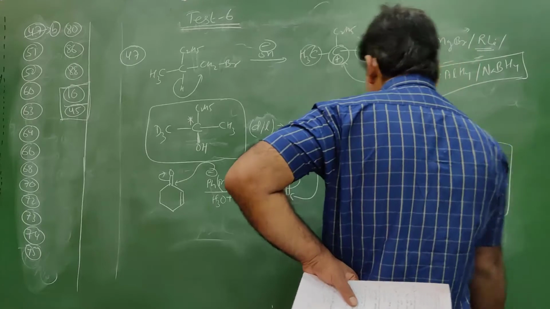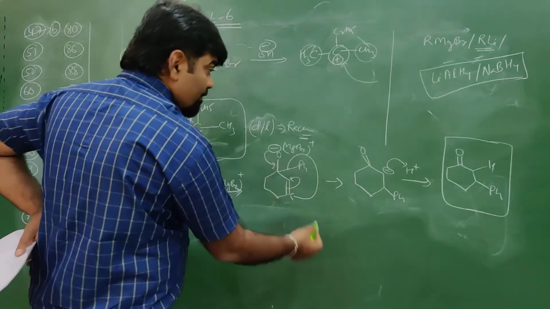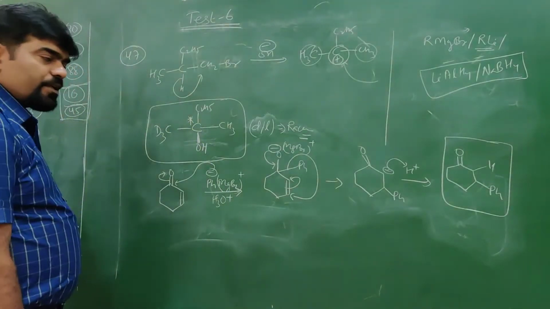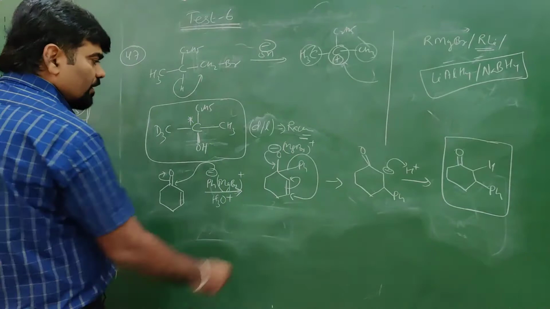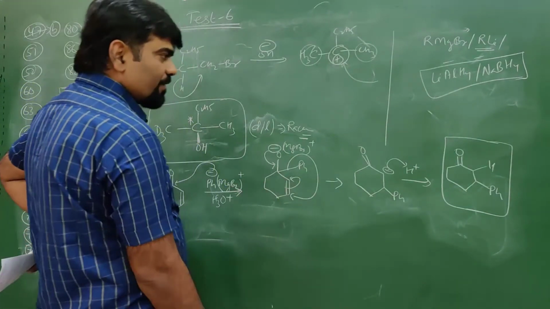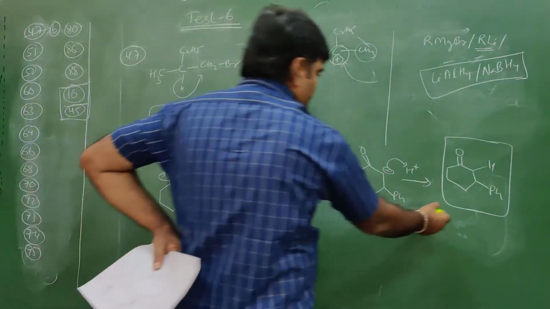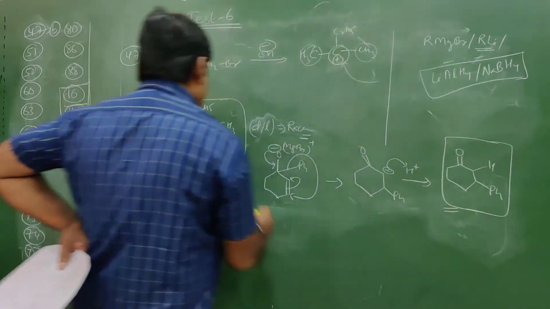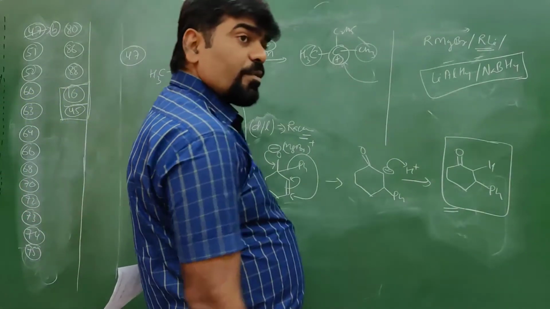It happens because phenyl has good migratory aptitude. So phenyl minus is migrated to this position and further this bond is getting transferred. So their product is this. However, Grignard reagent causes 1,2 addition as the major product.